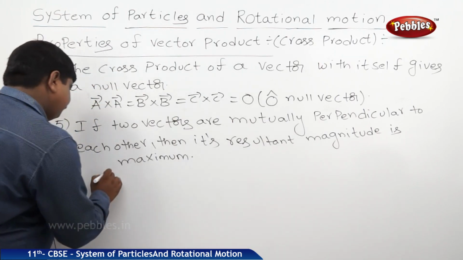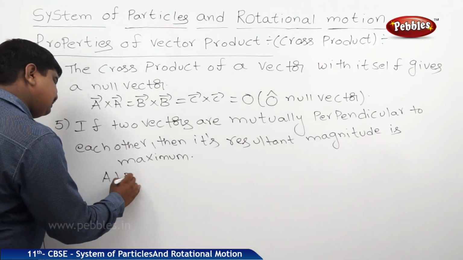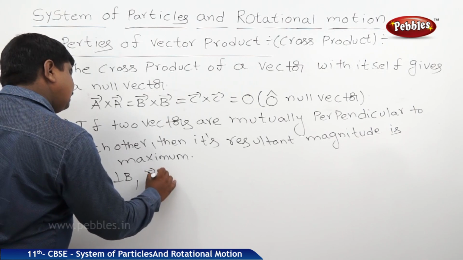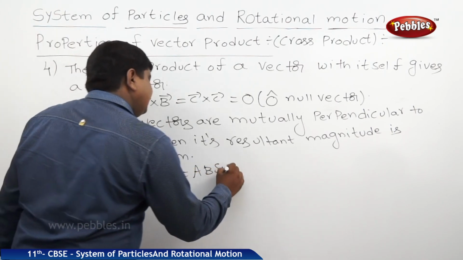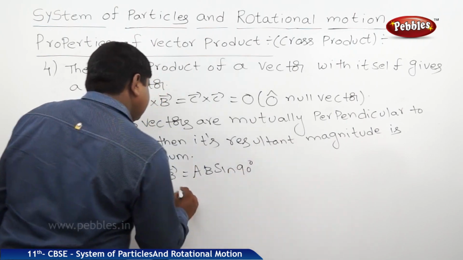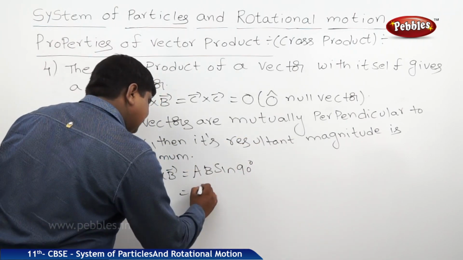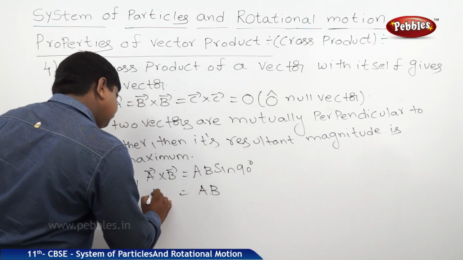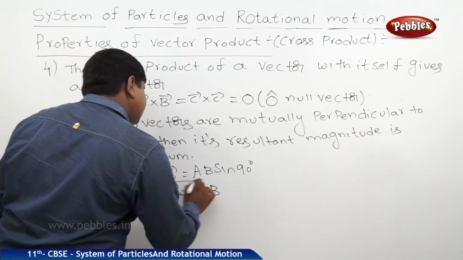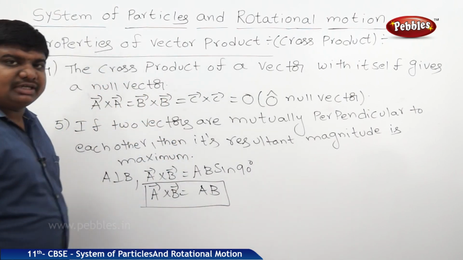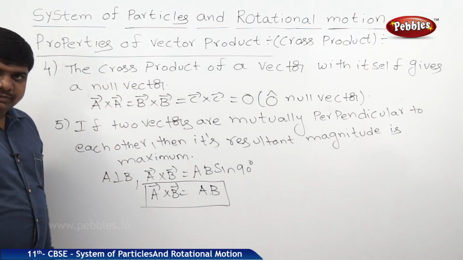That means if A is perpendicular to B, therefore A cross B bar is equal to AB sine 90 degrees, where sine 90 is 1, that's why it is AB. This is one of the important points in the cross product rules.